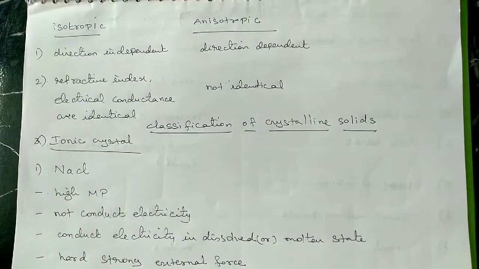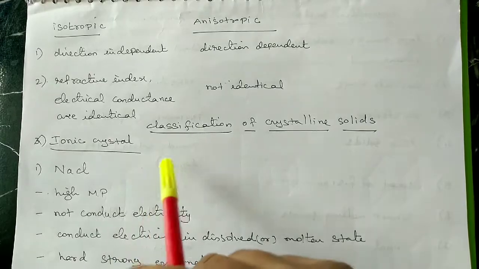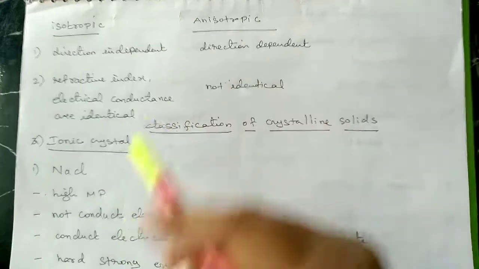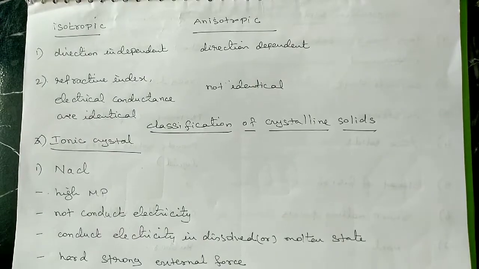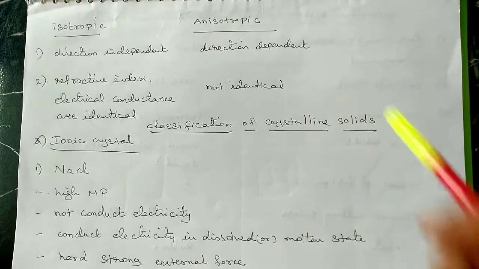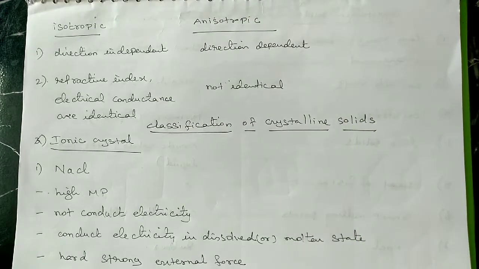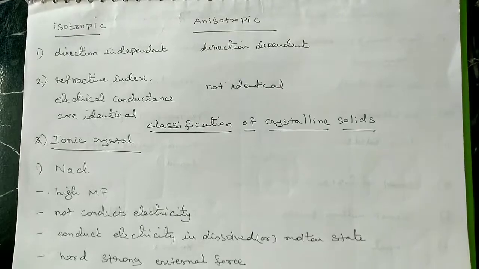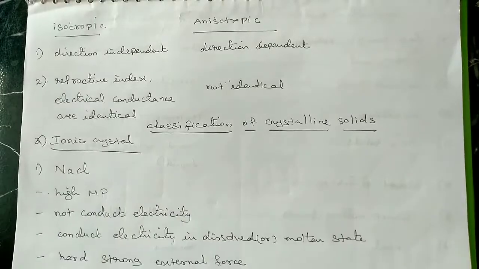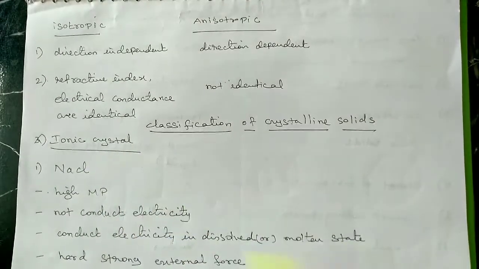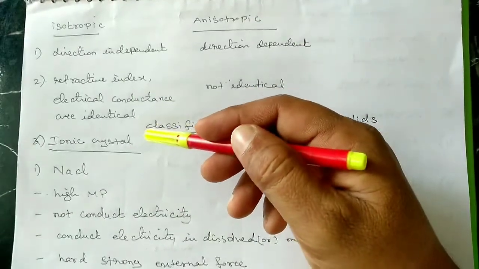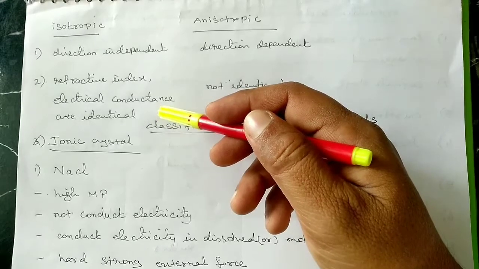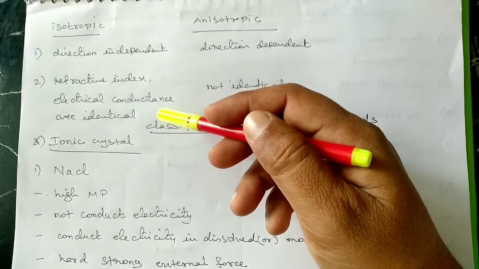Next, see the classification of crystals. We already studied that crystalline solids are classified into ionic crystals, covalent crystals, molecular crystals, metallic crystals, and atomic crystals. First we see the ionic crystals. The example for an ionic crystal is sodium chloride. This ionic crystal has a high melting point because the attractive force between the atoms or ions is very tight.